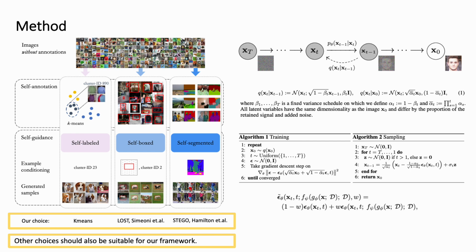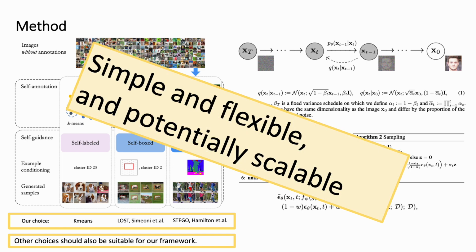In this work, we are trying to remove the necessity of annotation by utilizing the development of self-supervised learning. We design a framework named self-guided diffusion models so that we can achieve almost the same fidelity in comparison with the baseline that utilizes labels. Our method is simple and flexible and potentially scalable to larger scale datasets.